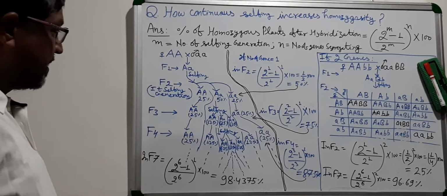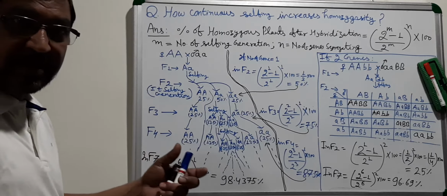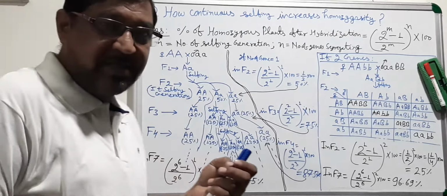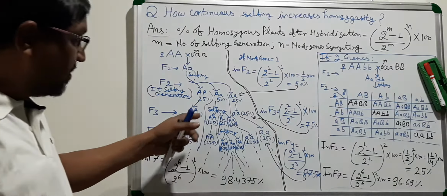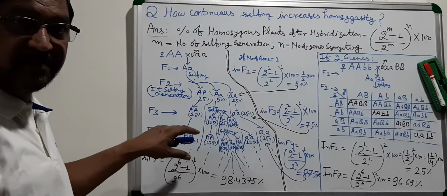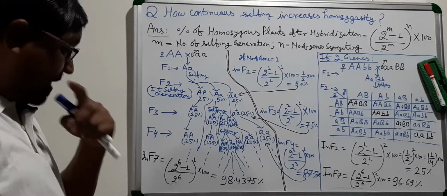Now come to this point. You have to be serious to understand how it goes in the F3 generation through the checkerboard.